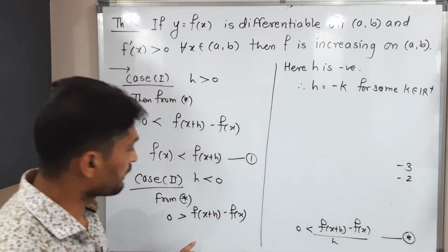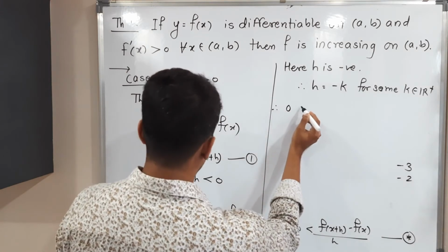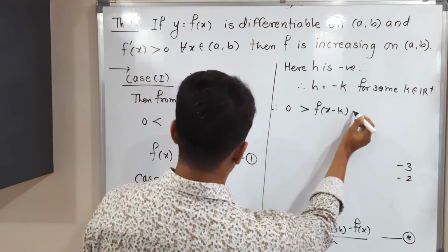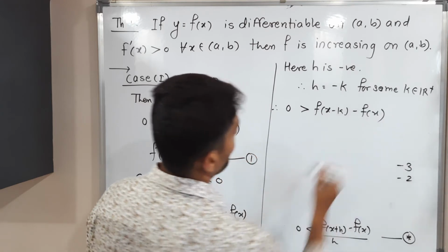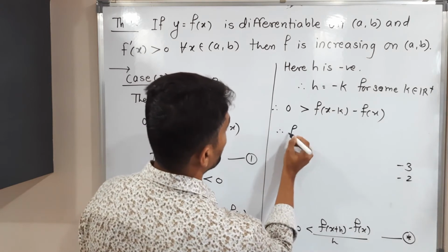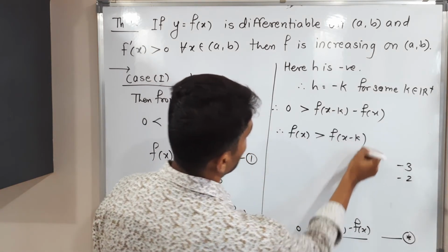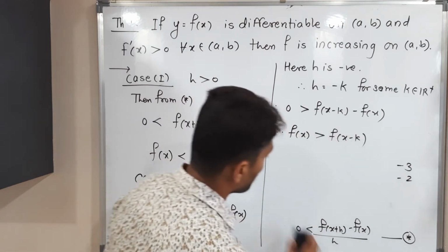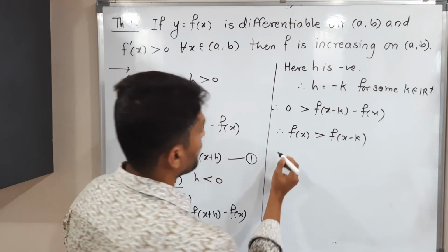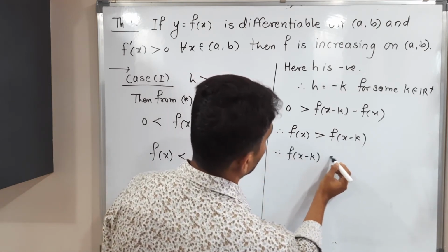So let us put its value here. So what will happen? 0 greater than f of x minus k minus f of x. Let us shift f of x to this side. Therefore f of x is greater than f of x minus k. Let me remove this one, it is not required now. Therefore f of x minus k is less than f of x.